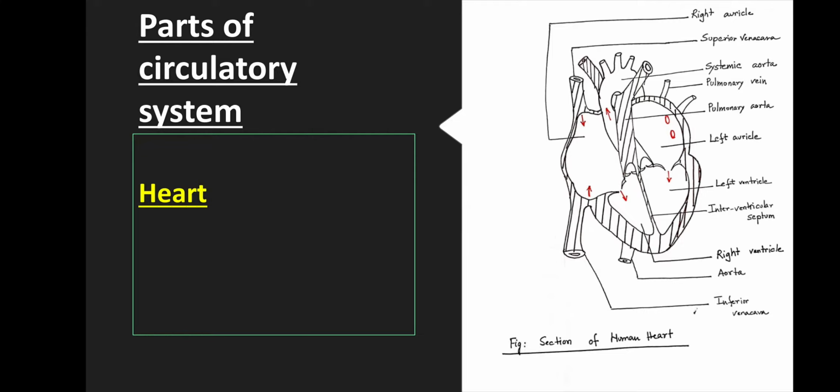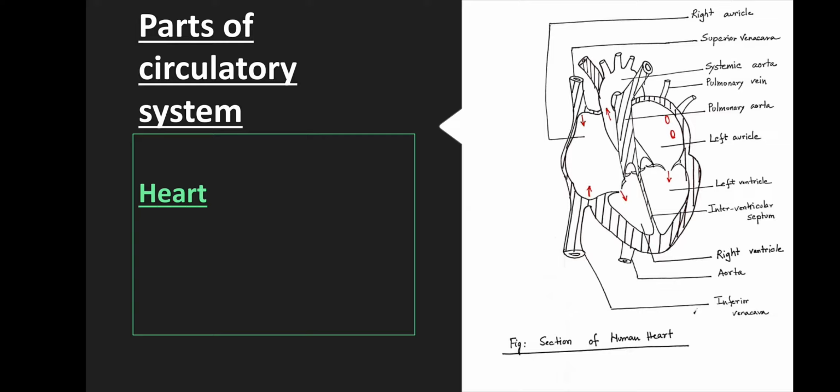The human heart is four-chambered: right atrium, right ventricle, left atrium and left ventricle. The human heart is completely four-chambered. Contraction of the cardiac muscle is called systole, forcing out the blood from the heart. Relaxation of cardiac muscle is called diastole, letting in the blood.